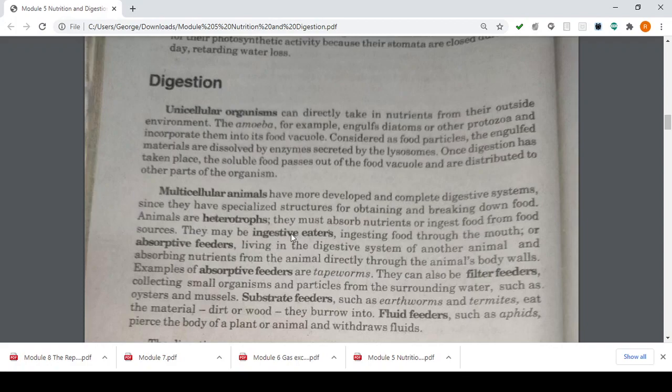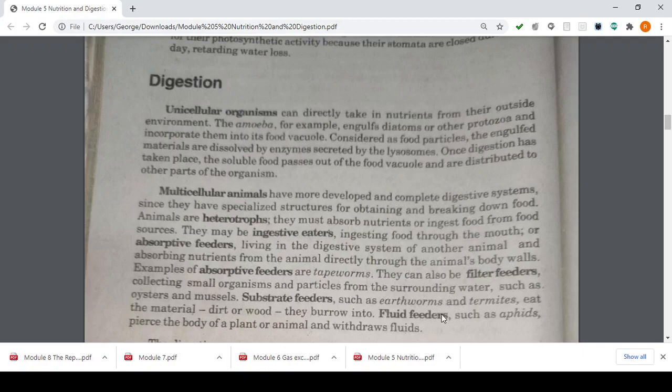And we, as ingestive eaters, we humans, we take in and digest food for our nutrients through our mouth. So we are known as ingestive eaters. The examples of absorptive feeders are your tapeworms. Tapeworms, again, is an example of a parasite.